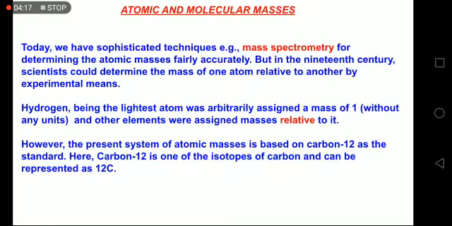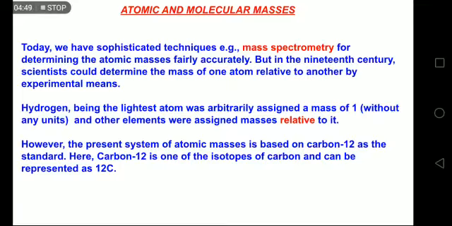Now, atomic and molecular masses. The next topic, very simple one. How do they know that a particular atom or a molecule has this mass? There is a technique called mass spectrometry that is used for determination of the atomic masses accurately. And later in 19th century, scientists could determine the mass of one atom relative to another by experimental means also. So what is that now?